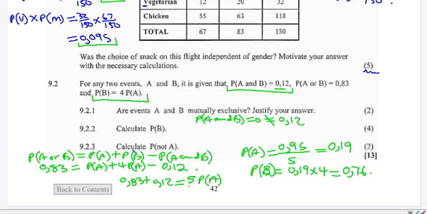And then the last question, calculate probability of not A. Probability of not A is equal to 1 minus probability of A. So this is equal to 1 minus 0.19, probability of A. So this should be equal to 0.81. All right, that's all for this question.